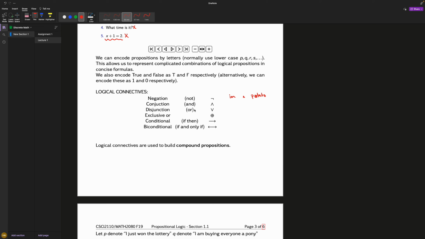Or is this similar to and, except the opposite? So I'm saying this or that. So when I'm saying like A or B, if A was true, then this whole thing would return true, because I'm saying it's either this or this. I just need one of them to be true. So if A is true and B is false, that's still true because I only need one. If they're both false, then that's false because I said I only need one and I didn't get any. Now, if they're both true, that's still true because, like I said, I only need one.